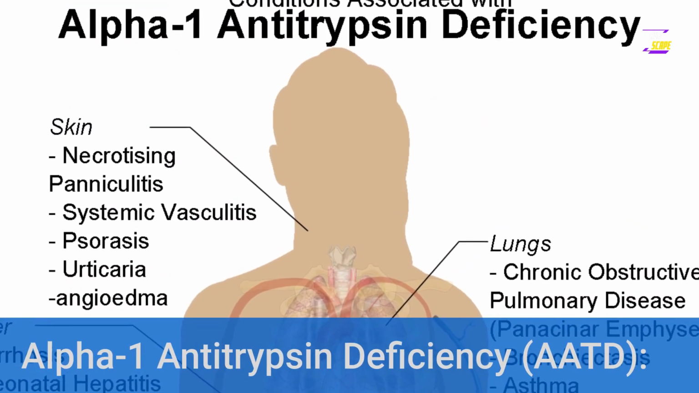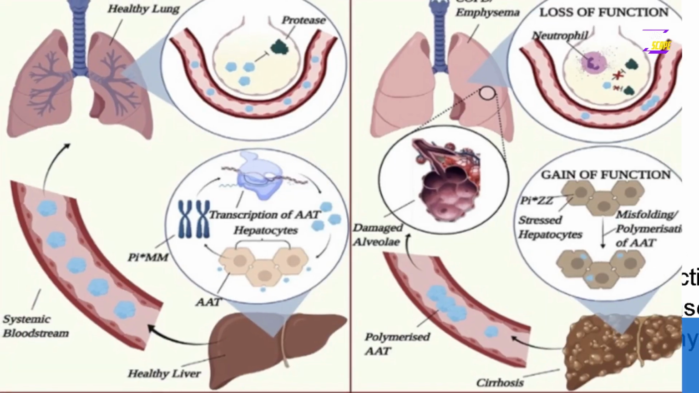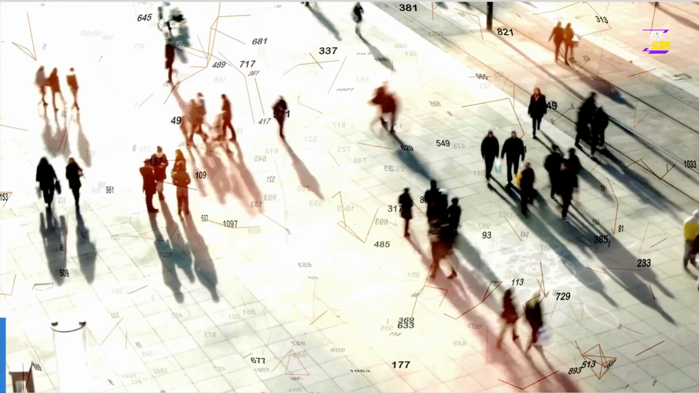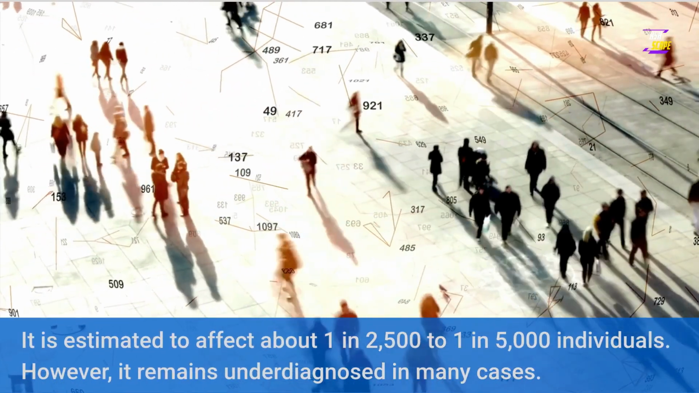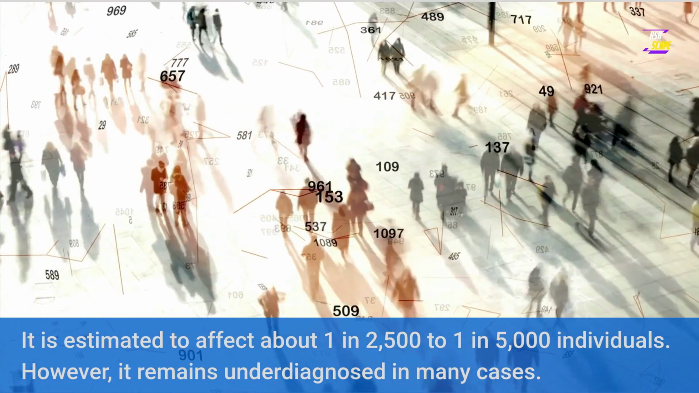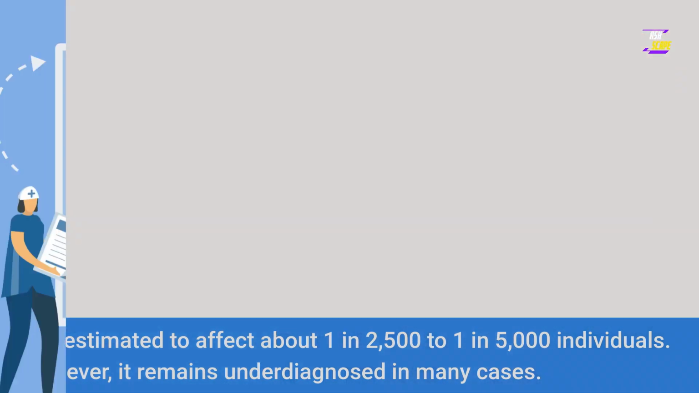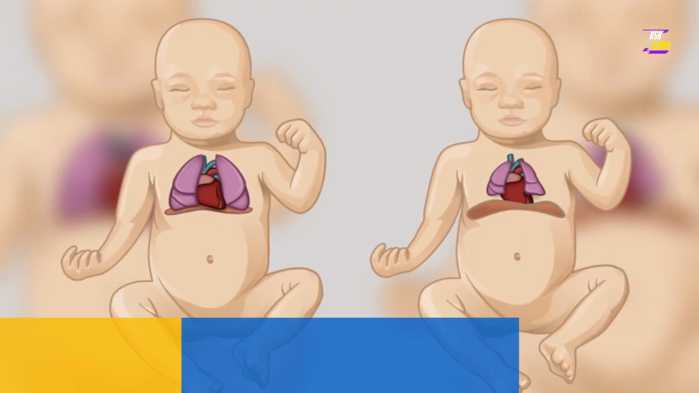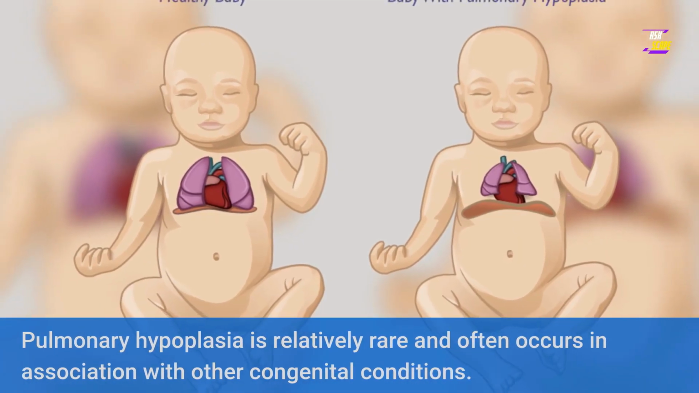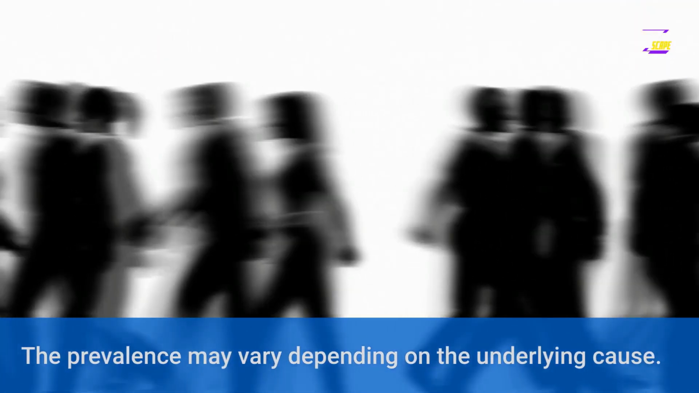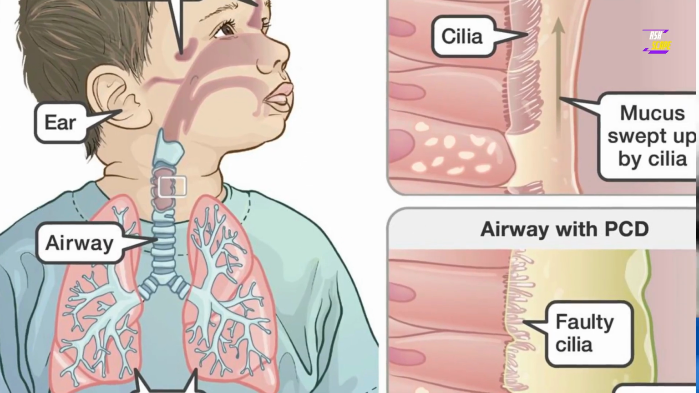Alpha-1 antitrypsin deficiency, AATD. AATD is one of the more common rare lung diseases. It is estimated to affect about 1 in 2,500 to 1 in 5,000 individuals. However, it remains underdiagnosed in many cases. Pulmonary hypoplasia. Pulmonary hypoplasia is relatively rare and often occurs in association with other congenital conditions. The prevalence may vary depending on the underlying cause.